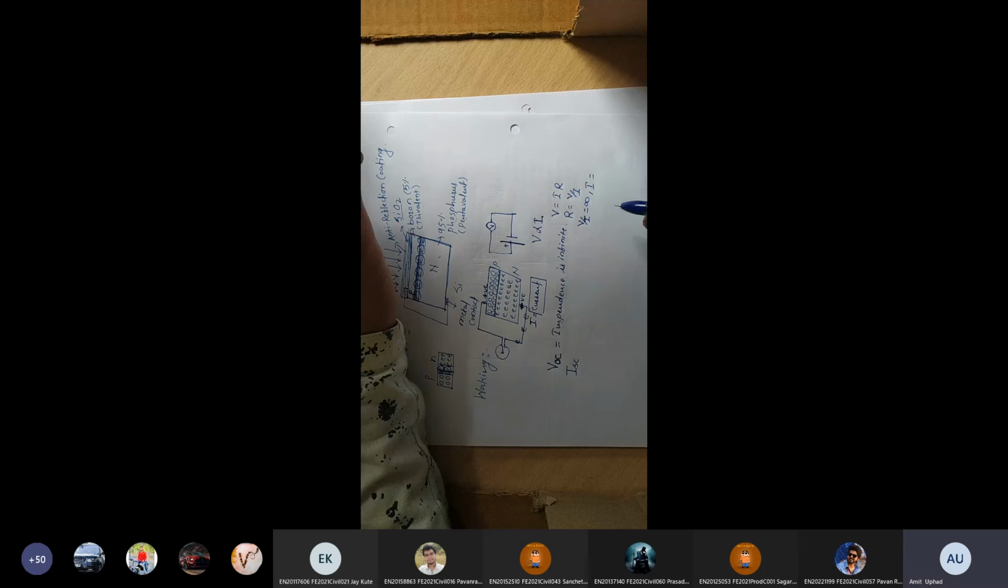And what is meant by ISC? If you think of a wire connecting the terminals, then you can say that our resistance is 0, impedance is 0. For this, our impedance is 0. When impedance is 0, V divided by I becomes 0. When is it possible?